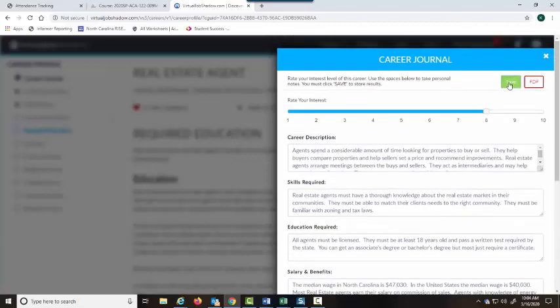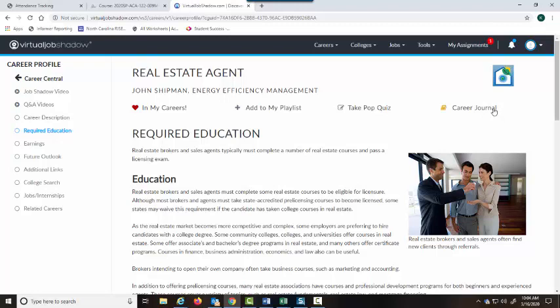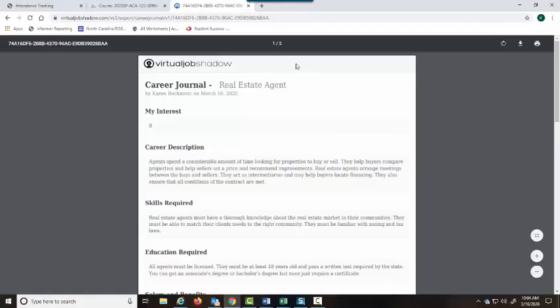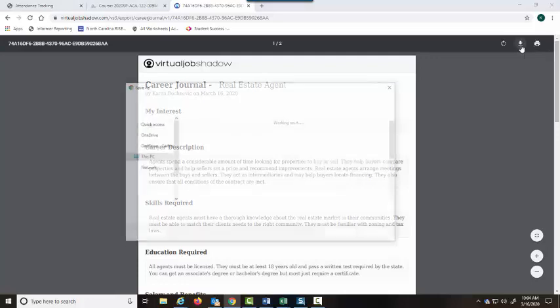So again, you can hit save, and as long as you're logging in under your Virtual Job Shadow link, it'll always be here under Career Journal. Now, when you're ready to upload these to Moodle, so again, you're going to be uploading 3 of these, 3 different ones, you're going to hit the PDF link here, and then notice it's going to come up right there. You're going to hit the download button.